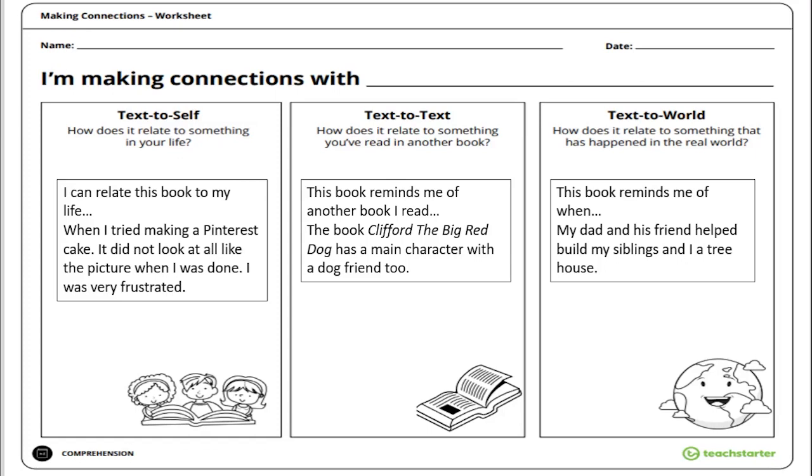Now, try to fill out the connections chart too with some things that you can add. Is there something that this story reminded you of?